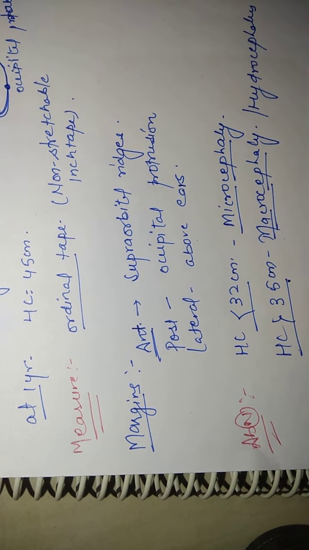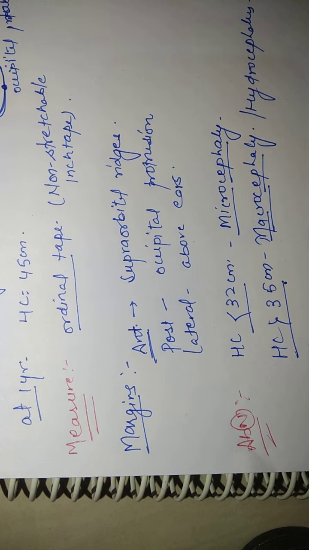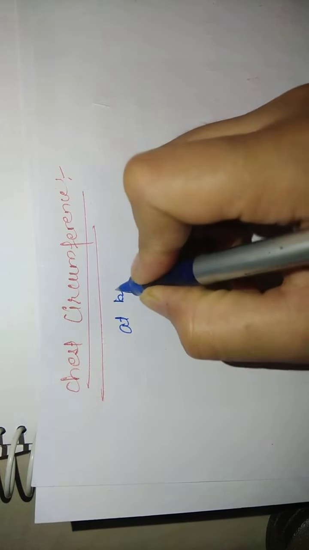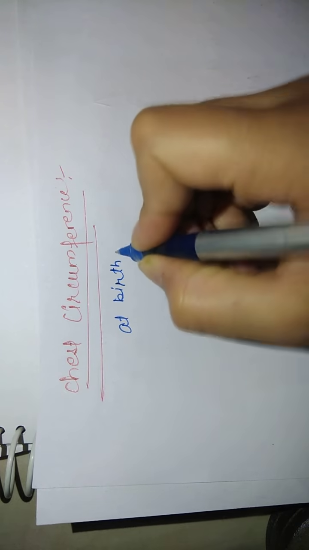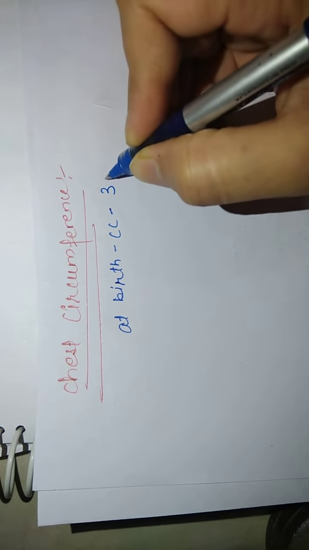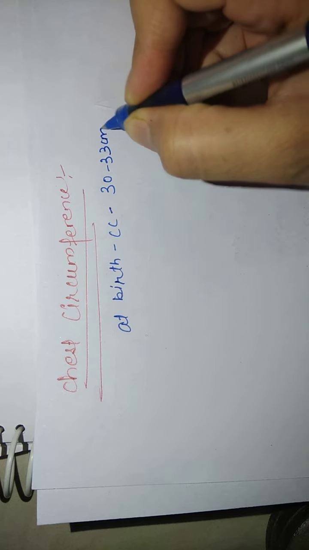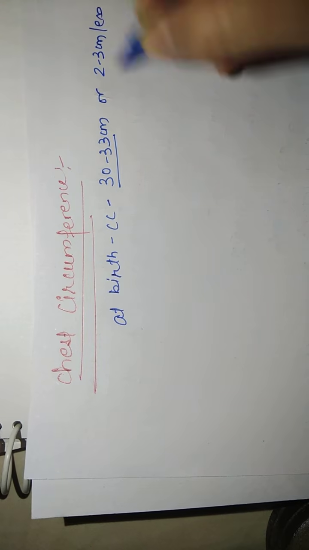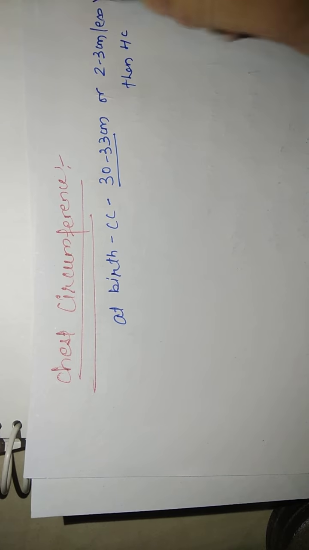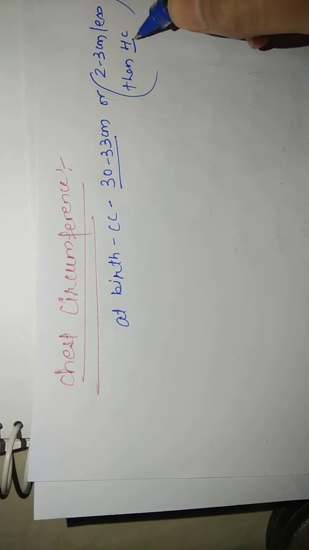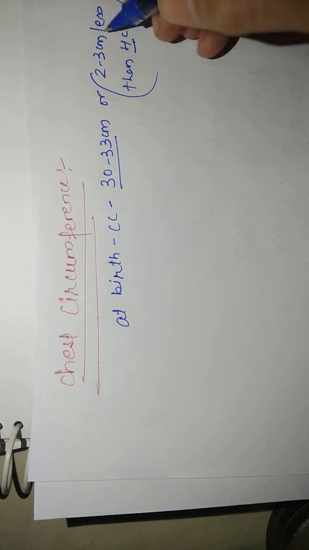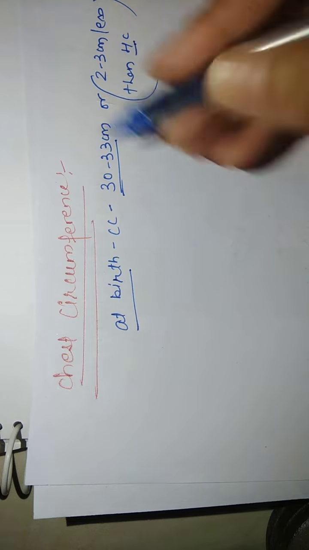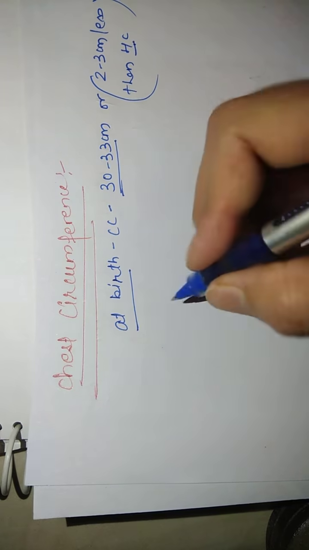Now we will discuss the measurement of chest circumference. At the time of birth, chest circumference is 30 to 33 centimeter, or 2 to 3 centimeter less than head circumference. The head circumference was 33 to 35 centimeter.